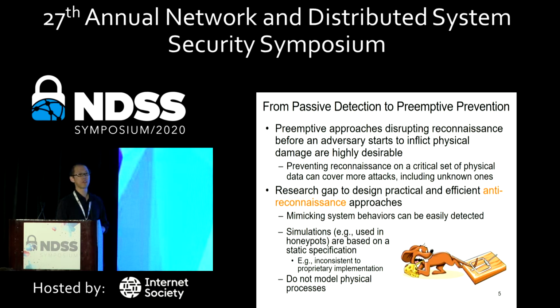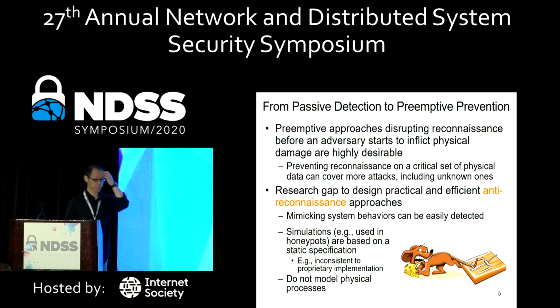The attacker can use different types of vulnerabilities and different strategies, but their objective is always the same: the physical processes. So by preventing reconnaissance on a critical set of physical data, we believe it is possible to cover a wide spectrum of attacks, even including some unknown ones.